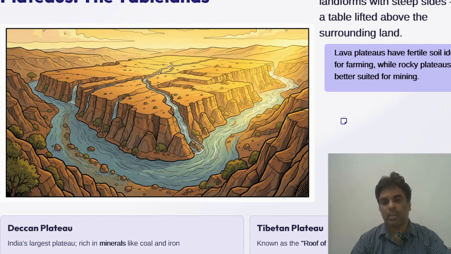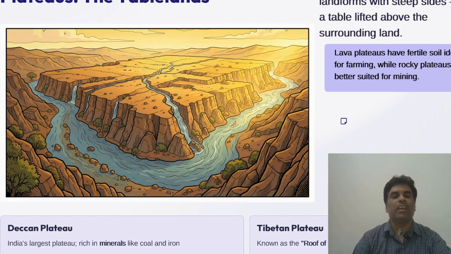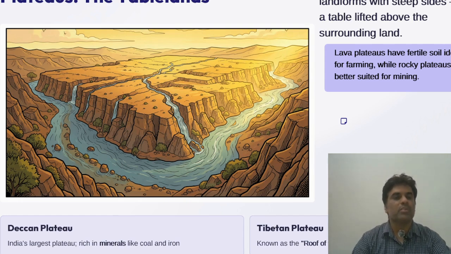Here, graphically, the plateaus are brown in color. Wherever you see this brown color, it clearly indicates that place is a plateau. And river plains, the area shaded in light green color, that is the plain area. And the mountain ranges are in orange color. Wherever you see the orange color in this map, it indicates those places have mountains.